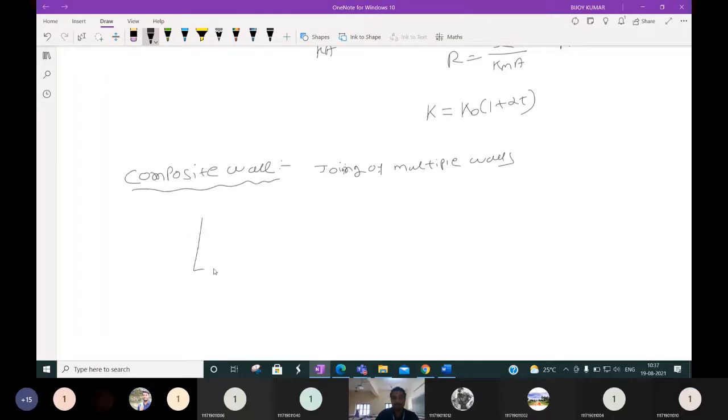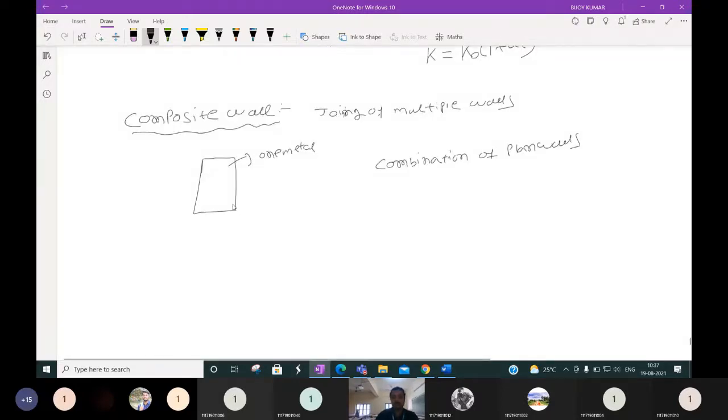Plain wall means a single wall is there, one metal wall is there. Composite wall means it is the combination, joining, of plain walls. Suppose this is a plain wall, P1. This is another plain wall, P2. Now we combine both of them in series.